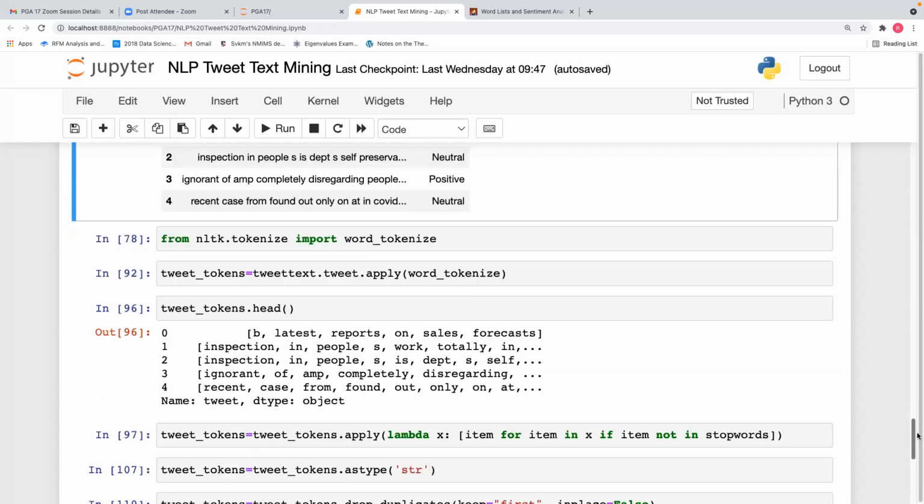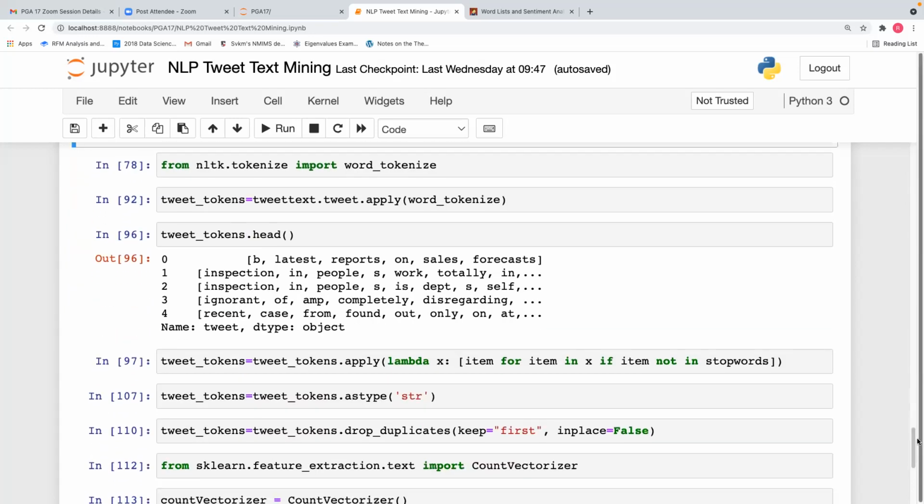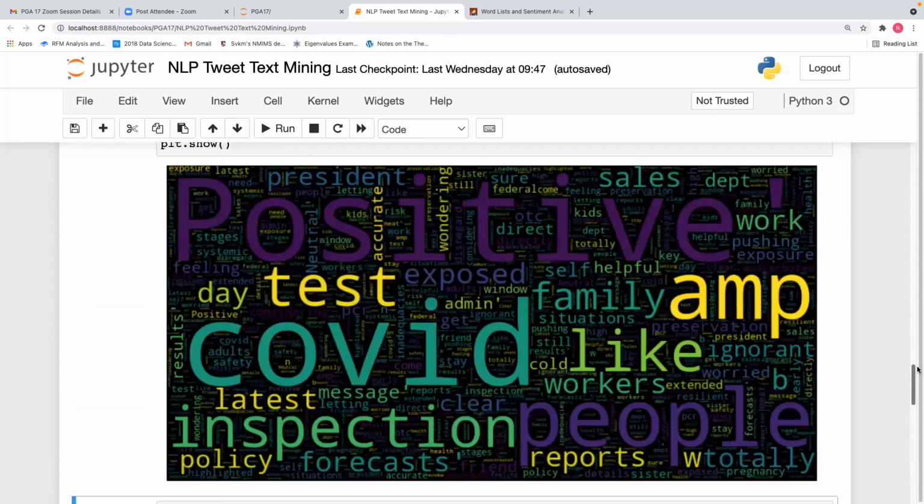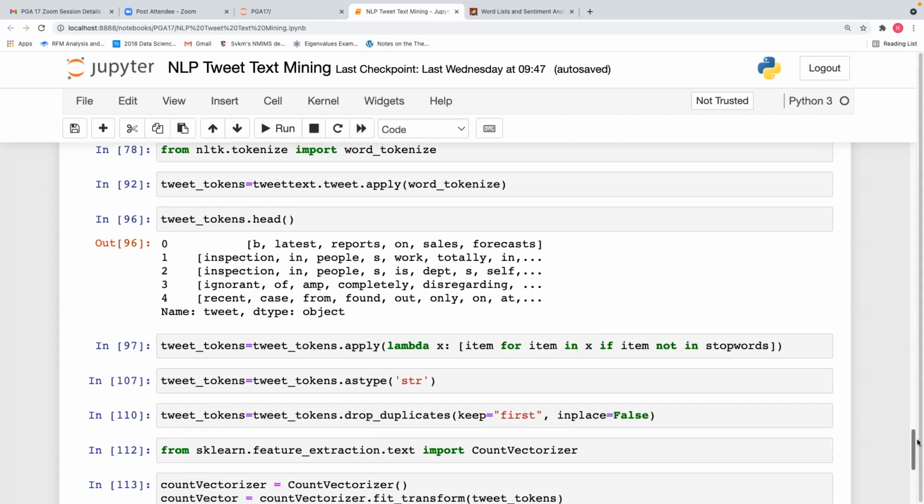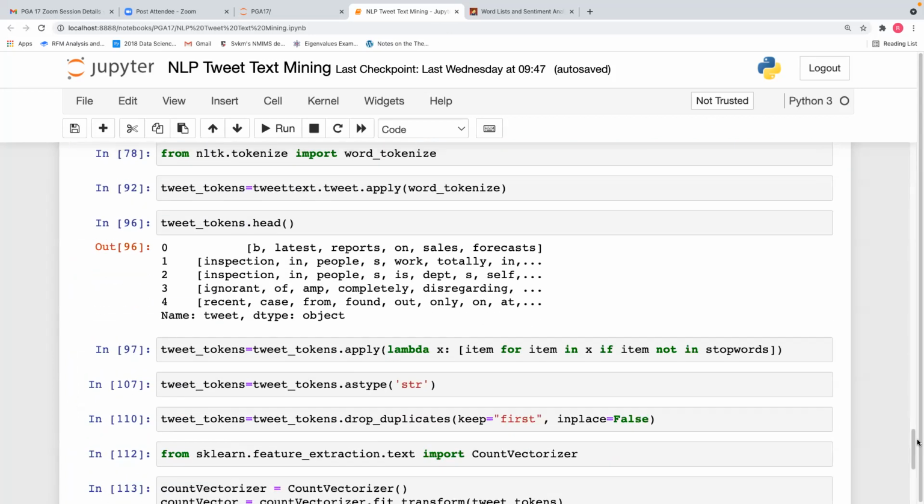All right. So once we have broken the words, then we will remove the stop words. Word tokenize will break the sentences into words. From here, after the word cloud, word tokenize, you can see commas next to each word. So word tokenize will break the sentences into words.